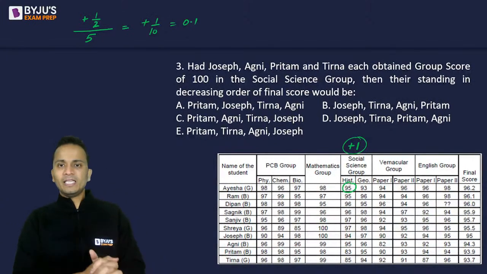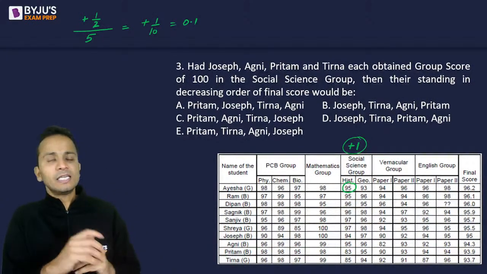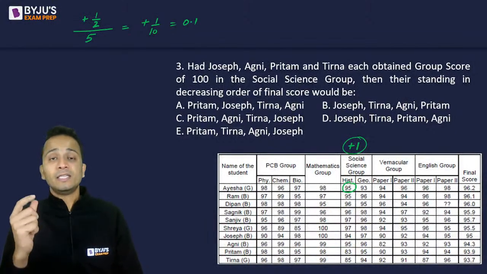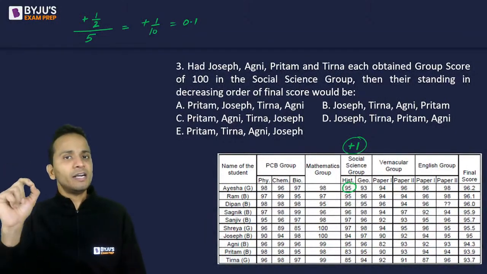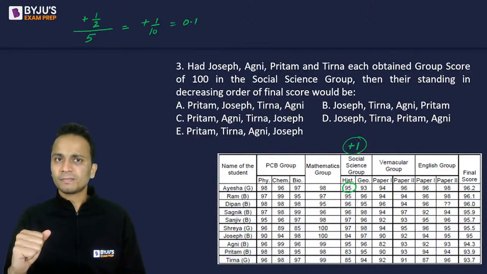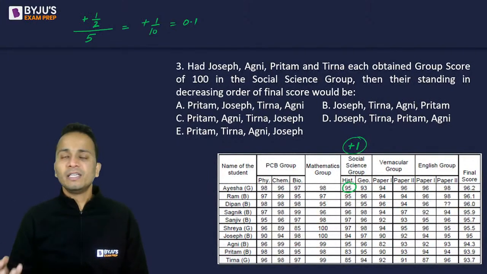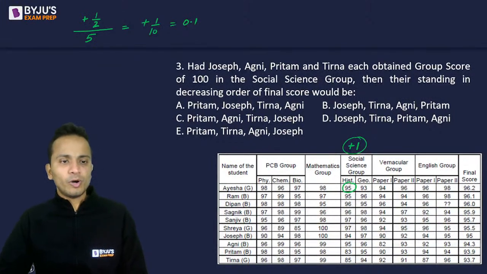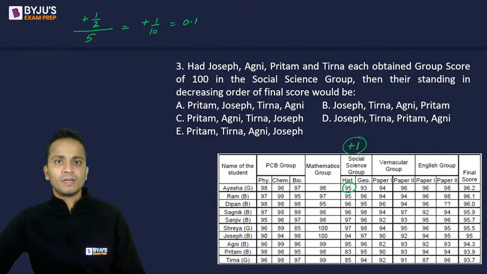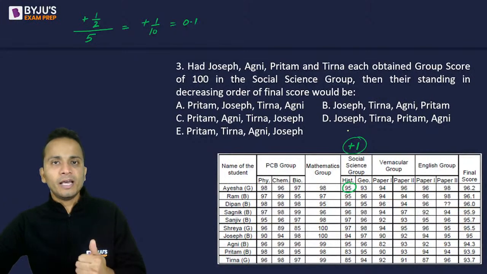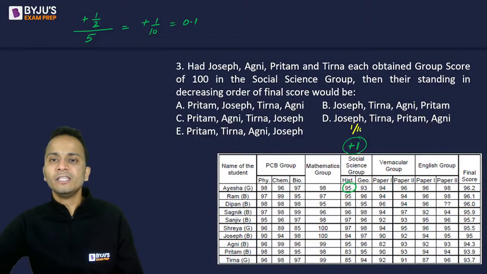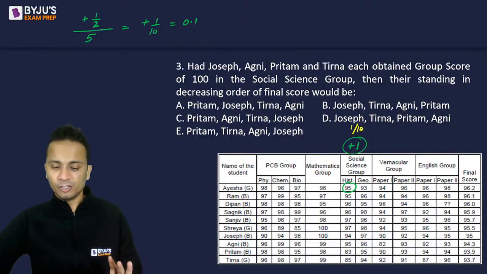Okay, so let's see again. The social science group has two subjects. If there is +1 in any one subject, then the group score will increase by 1 divided by 2, because there were two subjects, right? And then the final score will increase by further dividing by 5. That is half divided by 5, that is 1 upon 10. Okay, so I can now say that in the social science group, +1 in any of the subjects will lead to an increase of 1 by 10 in the final score.